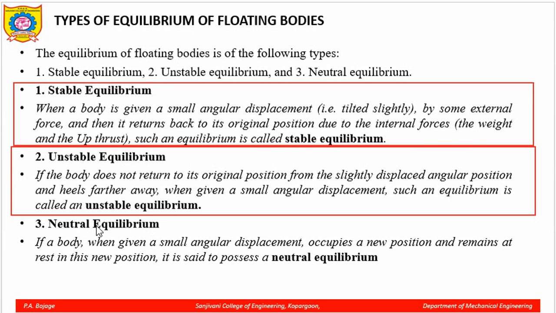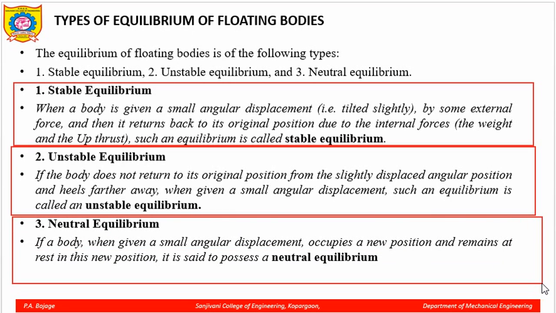The next case is neutral equilibrium. What is neutral equilibrium? If a body, when given a small angular displacement, occupies a new position and remains at rest in the new position, it is said to possess neutral equilibrium. In the last diagram, diagram C, we have seen that the body is tilted but still stays stable. Neither does it drown, nor does it float, it remains stable. So that condition is called the neutral equilibrium condition, right?